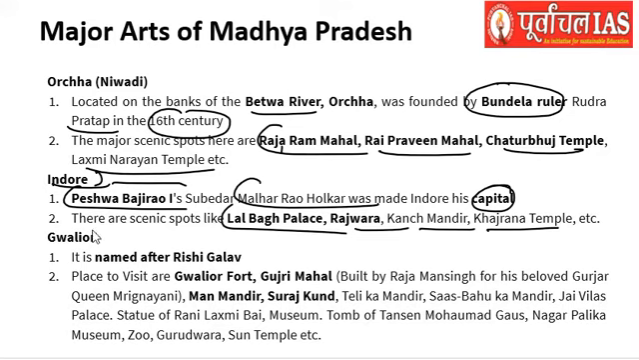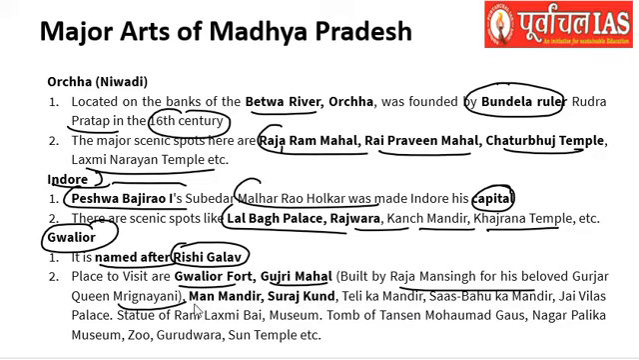Gwalior is also an important place here, which is one of the important tourist centers, and it is named after Rishi Galav. And this has various places to visit: the Gwalior Fort, the Gujri Mahal, which was built by Raja Man Singh for his beloved Gujar queen Mrignayani, Man Mandir, Suraj Kund, Teli ka Mandir, Saas Bahu ka Mandir, Jai Vilas